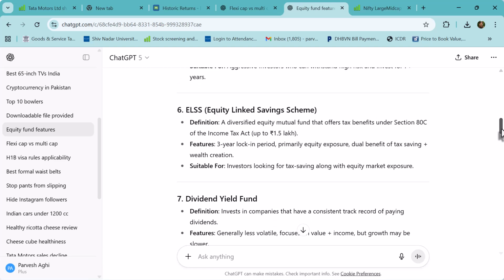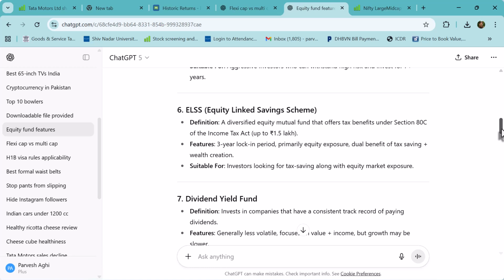Then we have the equity linked saving schemes. Here you invest in these funds to save your tax. Now, only under the old regime. In the new regime, you're not entitled to Section 80C deduction. That means you don't get any deduction under Section 80C if you're filing your return under the new regime, where you have to pay a lower tax, at slab rates which are wider in this horizon.